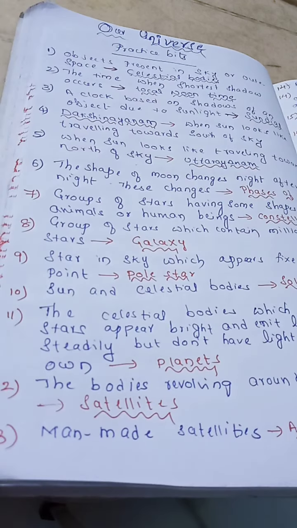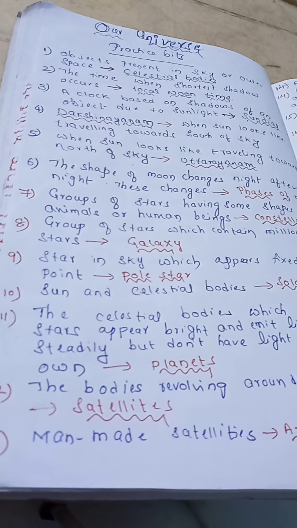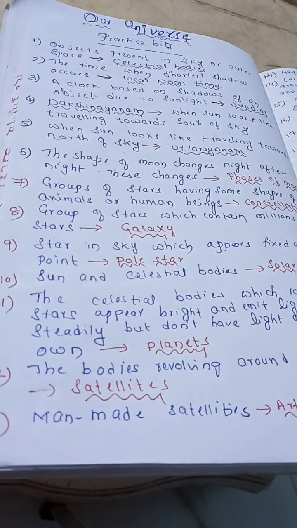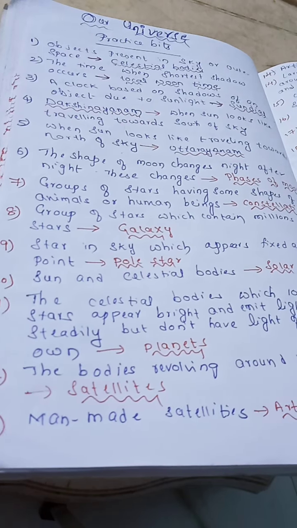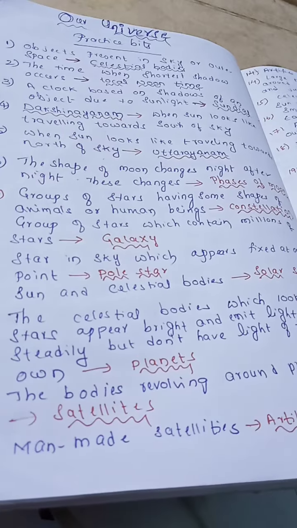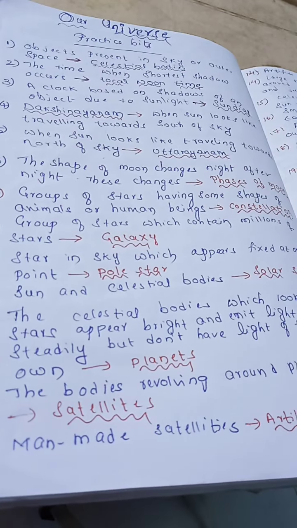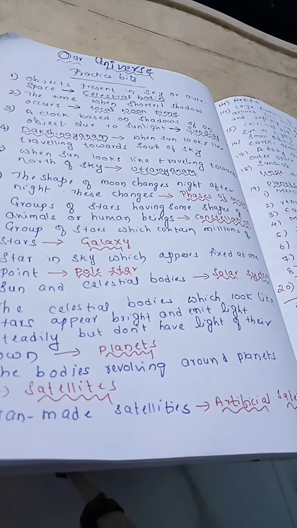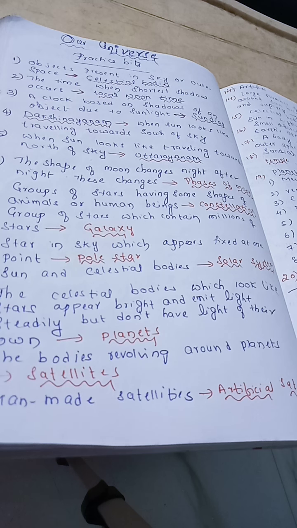Now next, the celestial bodies which look like stars, appear bright and emit light steadily but do not have light of their own. So these celestial bodies which look like stars, appear bright and emit light, but they don't have light of their own. They are called planets.